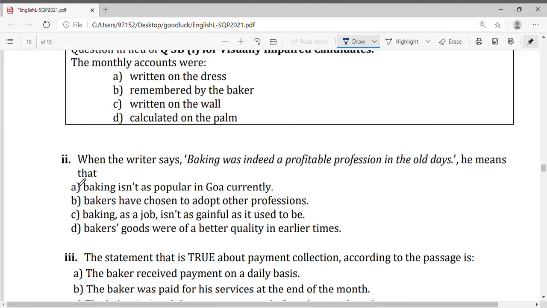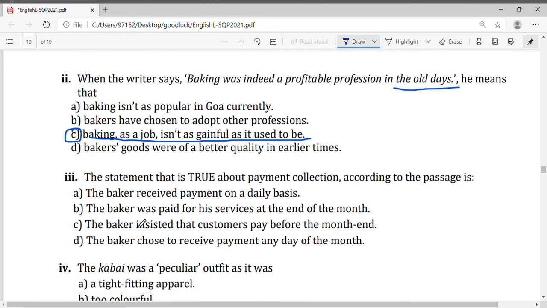Now we go to the next one. When the writer says baking was indeed a profitable profession in the old days, what does he mean by that? Baking isn't as popular in Goa currently. Bakers have chosen to adopt other professions. Baking as a job isn't as gainful as it used to be. Bakers' goods were of a better quality in earlier times. No, from this sentence, we understand that baking as a job isn't as gainful as it used to be. So it is option C.